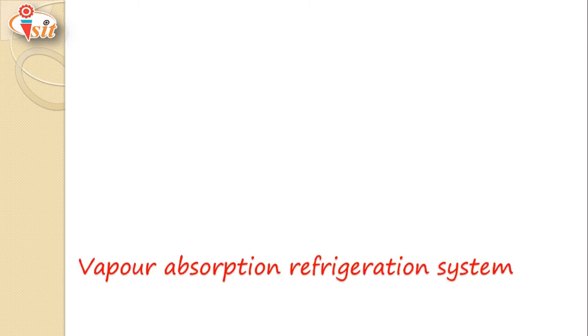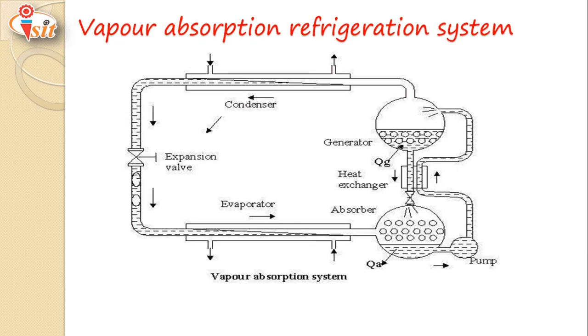This is a schematic diagram of a vapor absorption system, where the compressor is replaced by a generator and absorber unit. In the generator, aqua ammonia solution is heated with the help of waste heat energy wherever available, due to which high pressure high temperature vapors of refrigerant are formed. These vapors flow through the condenser, where latent heat is exchanged with the help of cooling medium, because of which high pressure low temperature liquid refrigerant is formed.